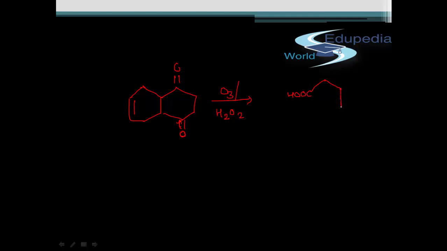Had it not been oxidative ozonolysis, we would have had aldehyde as a product. Okay, but since it is oxidative ozonolysis, the aldehyde would get oxidized to the carboxylic acid. So we'll get COOH group over here, COOH group over here, and the remaining product, that is double bond O and double bond O. So there will be 2 COOH groups in the final answer. Thank you.